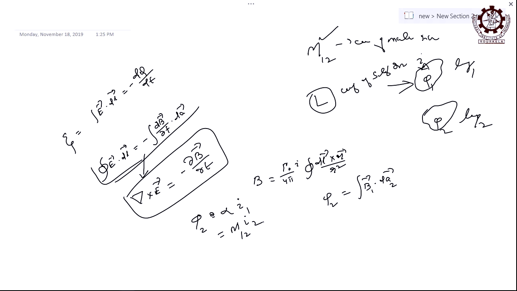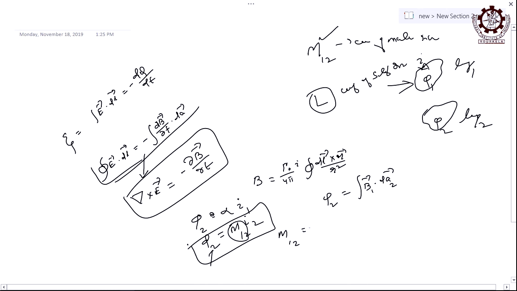If the flux is created in loop 2 because of current in loop 1, that is mutual. Similarly, if there is current in the other loop, there will be mutual flux in the first, that is why it is called mutual. When one is there, the other must be there. So phi 2 is given by this relation, and the coefficient of mutual induction M 1 2 is equal to phi 2 by I 1. You can define it that way: it is the amount of flux link in the second loop when there is unit current in the first loop. It is measured in Henry.